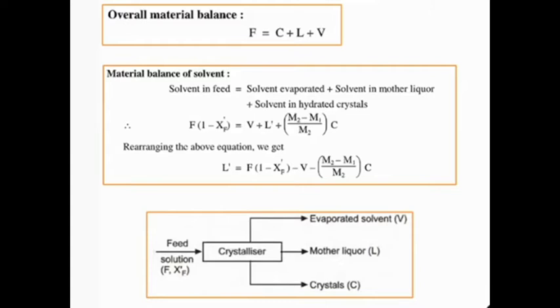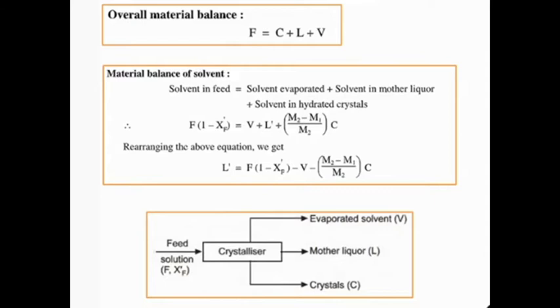Are you clear? Okay. So under steady state condition there is no accumulation, so for this condition input is equal to output. This is the material balance equation. Under unsteady state condition the material balance is input equal to output plus accumulation. So here is the overall material balance of crystallization operation. From this diagram we have only one inlet stream and three outlet streams. Capital F is equal to C plus L plus V under steady state condition. Why? Because accumulation will be 0. Are you clear or not?